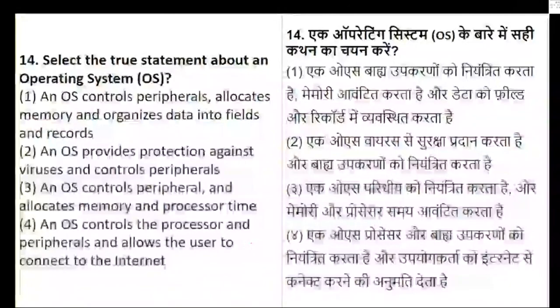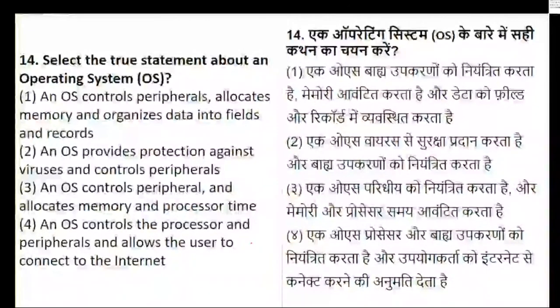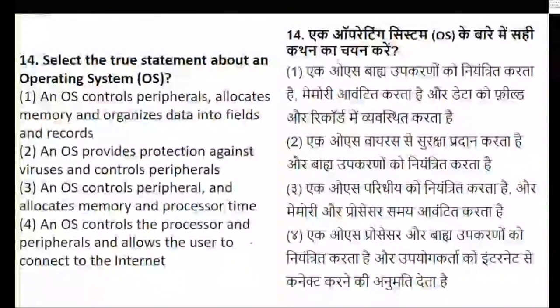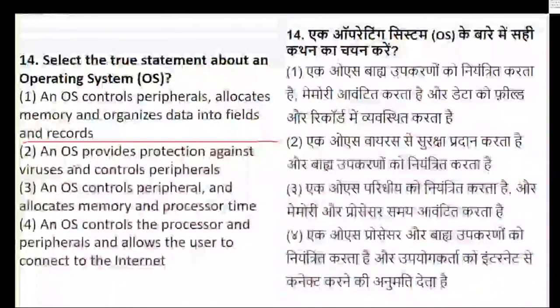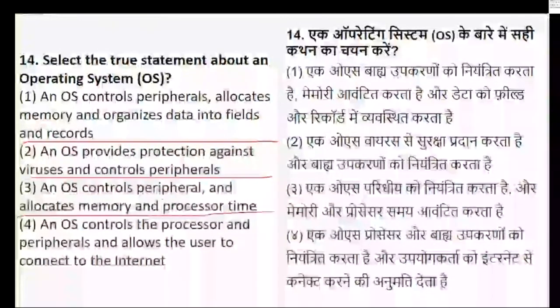Okay, coming to your next question, which is about a statement. Again your time limit has started. So it is about a statement which is true, about the operating system. So the operating system controls peripherals, allocates memory and organizes the data. OS provides protection against virus and controls peripherals. OS controls peripherals and allocates memory and processor time. It controls the processor and peripherals and allows the user to connect to the internet. I've just drawn the lines so that it becomes easier for you to come to the answer. It will give you all the statements very correctly.